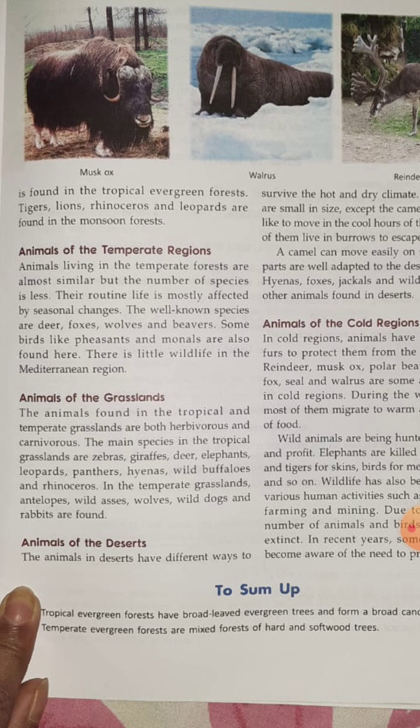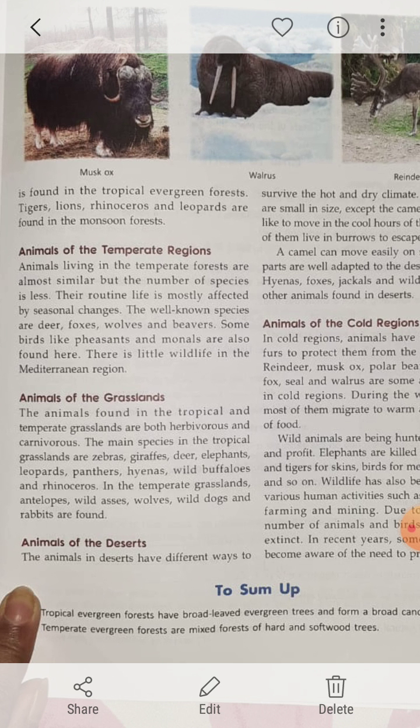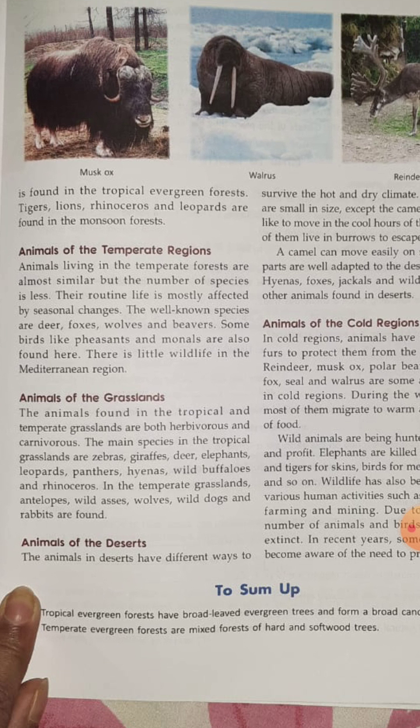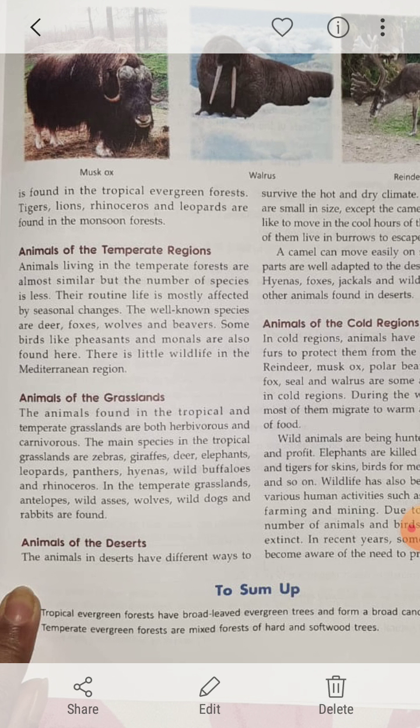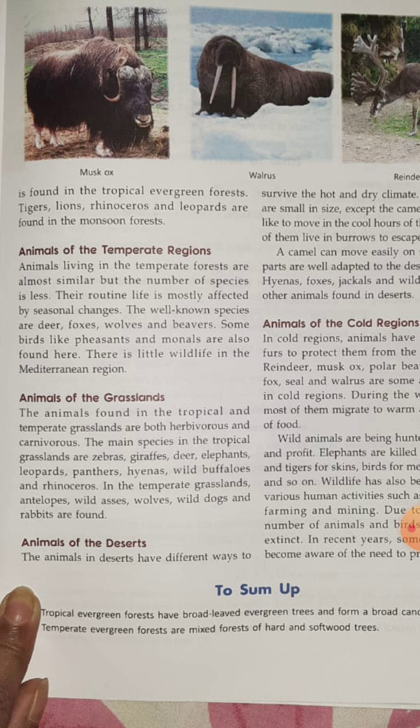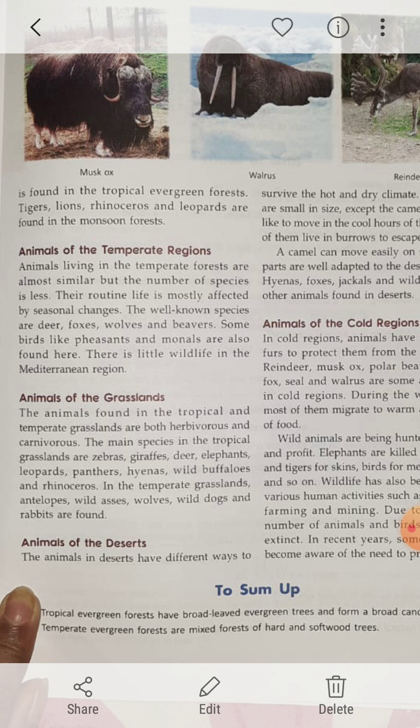Next one, animals living in the temperate region. If we are talking about the temperate region, deer, foxes, wolves and beavers are found. Birds like pheasants and morals are found. Clear? Now those are animals living in the grasslands. They are zebras, giraffes, deer, elephants, leopards, panthers, hyenas, wild buffaloes.